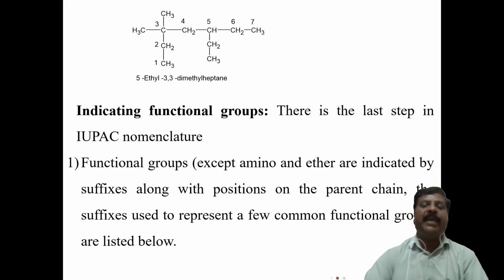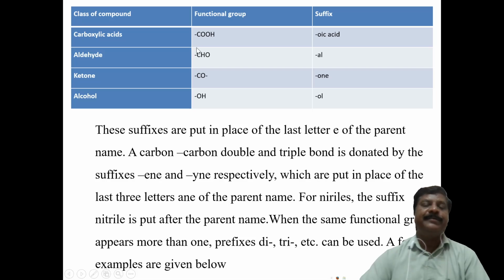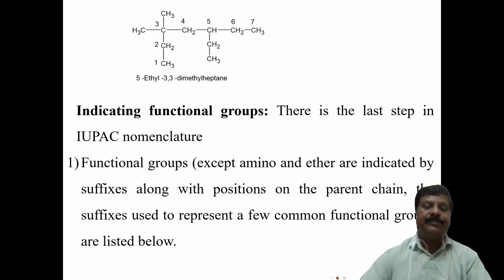Here, except for the amino group, we have to consider functional groups. Actually, we are considering organic chemistry. Ether is also a functional group, but except for ether and amino group, you should not make exceptions; the others we have to consider. Therefore, except ether and amino, functional groups are indicated by the suffix along with the parent chain. A few common functional groups are listed below. Except amino and ether, the other functional groups you have to consider.